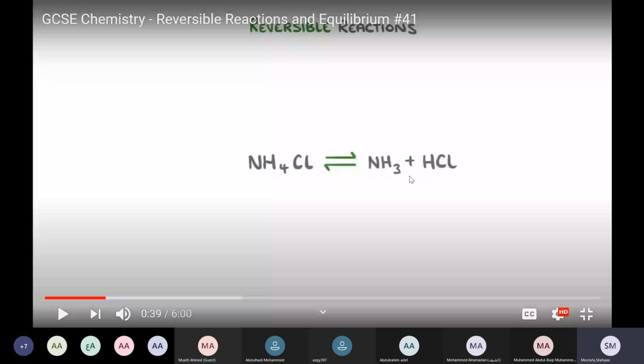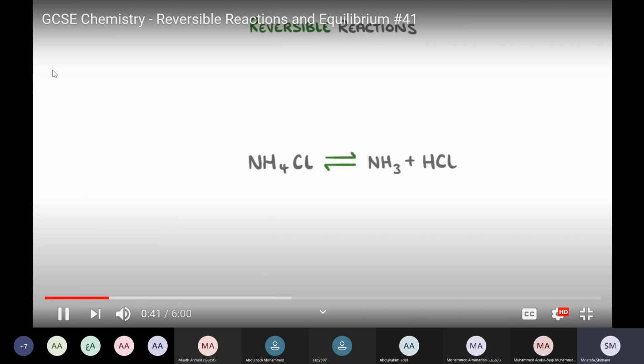That's why we call it a reversible reaction. The reactants turn into products, and the products can react again with each other and form reactants. It goes in both directions. It's not like the previous one, which was only a one-way reaction. So we can divide chemical reactions into 2 types, reversible reactions and non-reversible reactions.